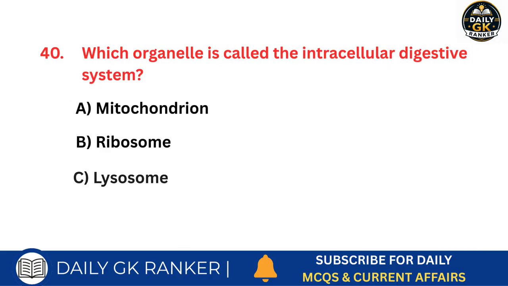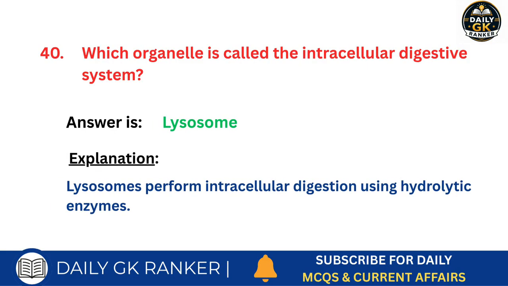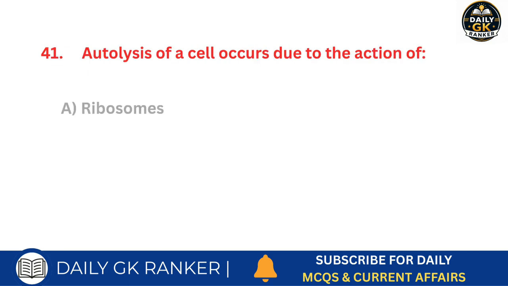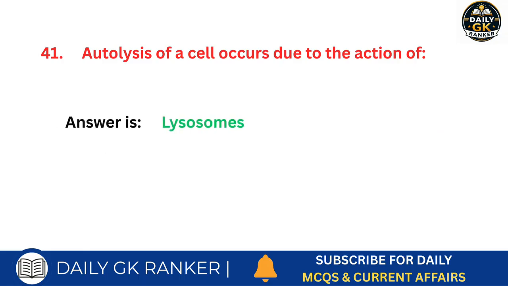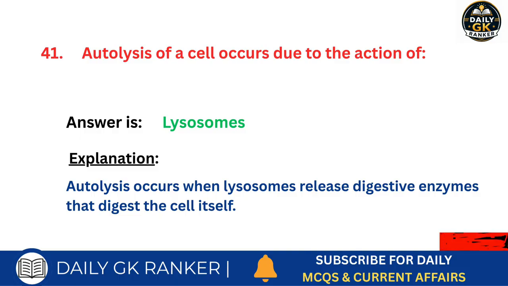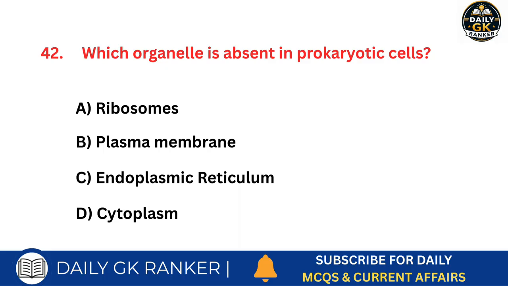Which organelle is called the intracellular digestive system? Answer is lysosome. Autolysis of a cell occurs due to the action of which organelle? Answer is lysosomes. Which organelle is absent in prokaryotic cells?